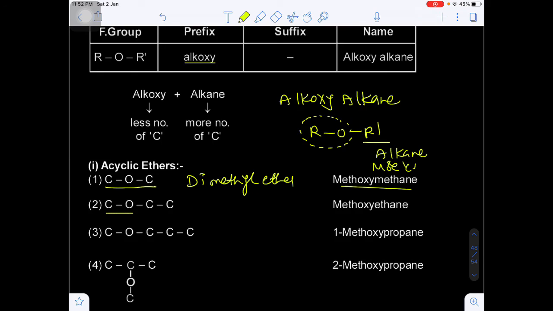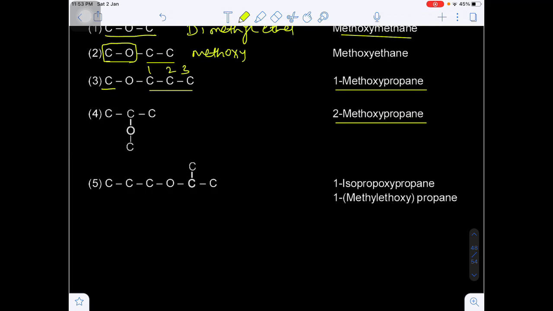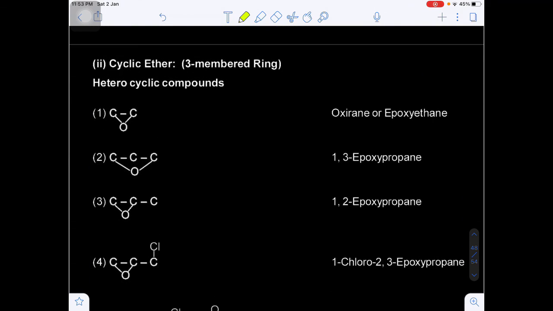Now the IUPAC name: the lower alkyl group will always be considered apart along with oxy, and the higher carbon group will be the parent. That is the word root. So this is known as methoxy, because the lower carbon alkyl group will always be taken along with oxygen. Now here methoxypropane, the propane here 1, 2, 3, on the first carbon there is a methoxy group in the propane. Now here on the second carbon methoxy will be present in the propane. Are you getting my point? So these are some examples.